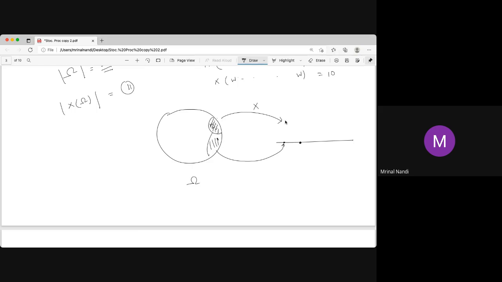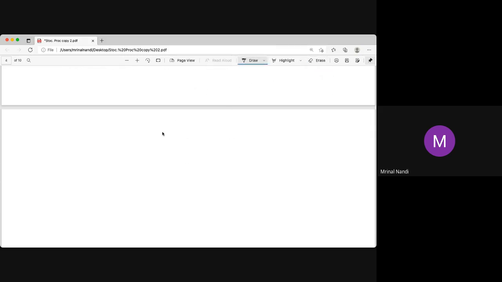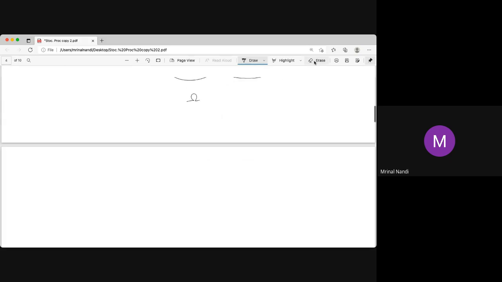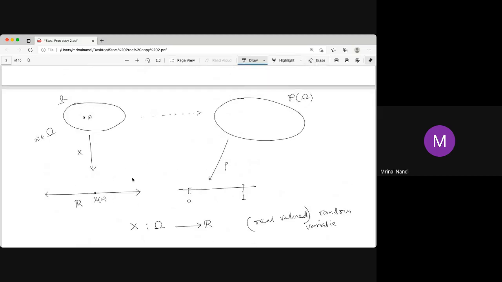So a random variable creates a partition, and in every part it identifies all these elements. You can't distinguish these elements. Actually, you don't want to distinguish. If you want to distinguish, you have to define your random variable differently. So now again we go to the same scenario. What is actually happening now?